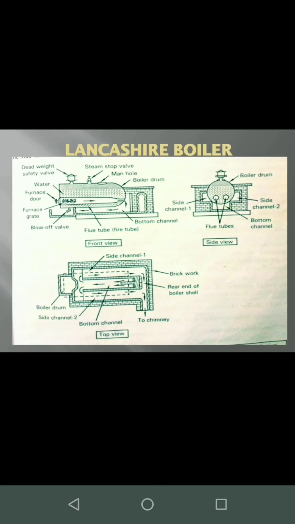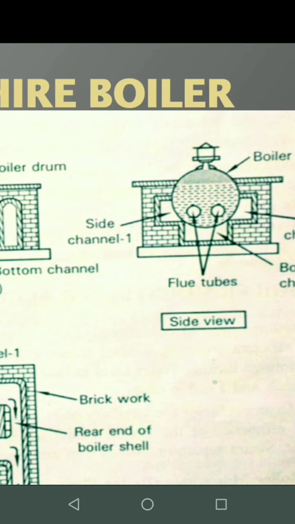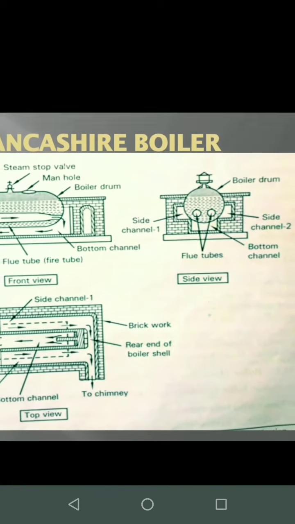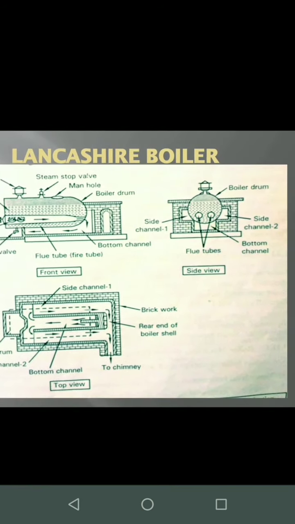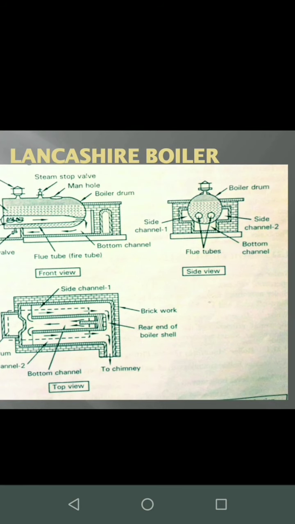Next is the Lancashire boiler. The Lancashire boiler is a fire tube boiler wherein the water present in the water drum will not flow through any tubes. It will remain stationary, whereas there will be two tubes inside. The exhaust gases or flue gases flow through the flue tubes, and the water present in the boiler drum remains there and gets converted into steam.